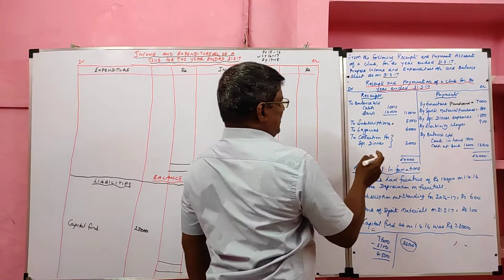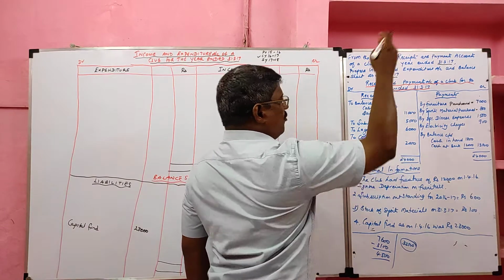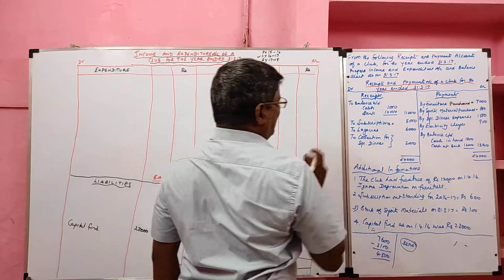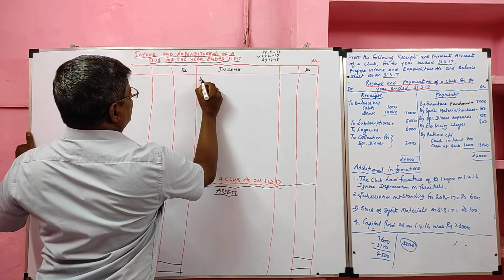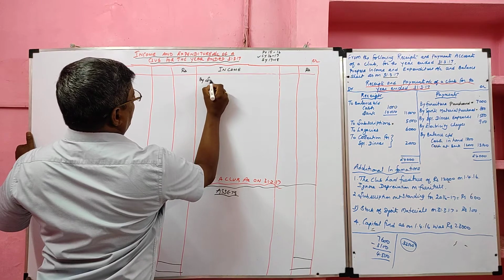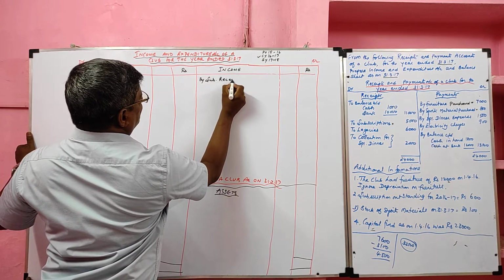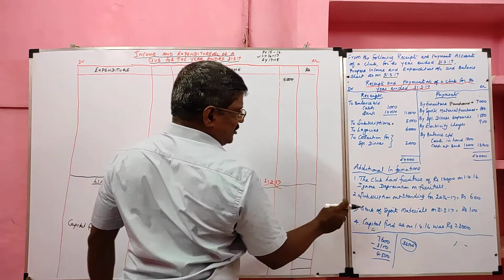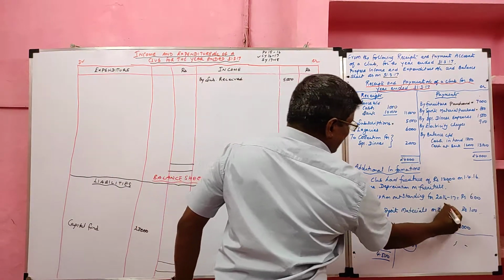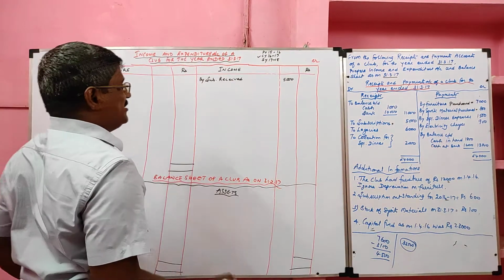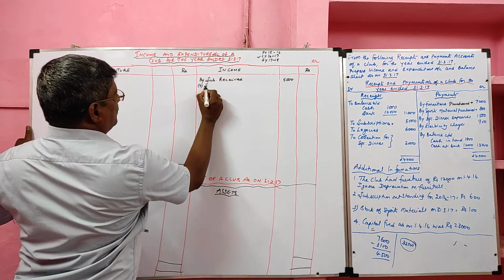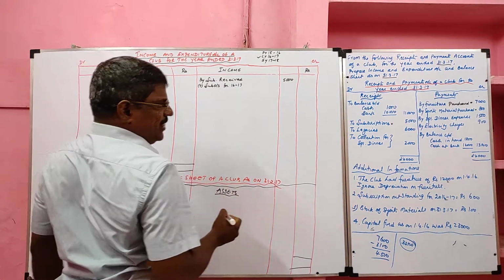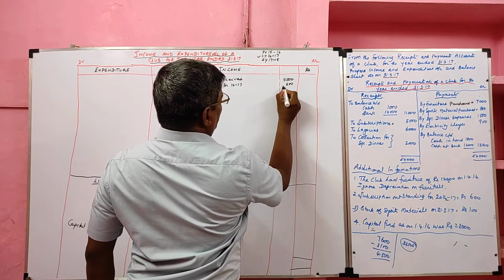Yes. Now we are going to solve. We will start from the receipt side. Opening cash and opening bank goes to the opening balance sheet. It will not come to the income and expenditure account and balance sheet. Then subscription. It is a revenue receipt, recorded in the income side. The value of subscription received is 5,000. It has one adjustment. Subscription outstanding for the current year, 16-17 is the current year. Current year outstanding, what we have to do? Add subscription outstanding for 16-17, the value 600.